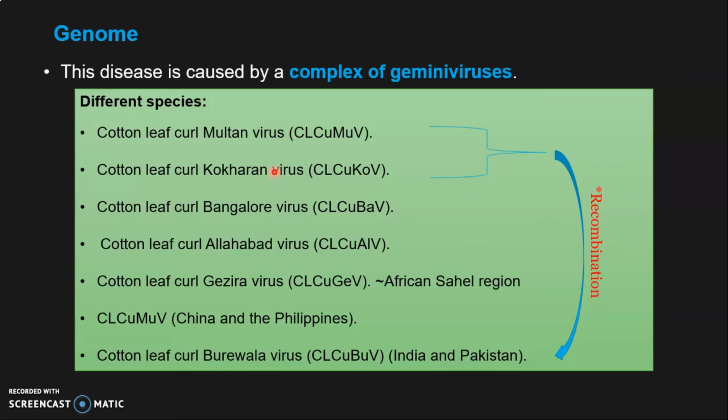These viruses recombine, their genes have exchanged, and as a result this virus has evolved, and now this virus is threatening cotton production in Pakistan and India, and it is going to be severe. How these particles are recombined we will discuss later. Actually, recombination is the exchange of genetic material between two related viruses during co-infection of a host cell.